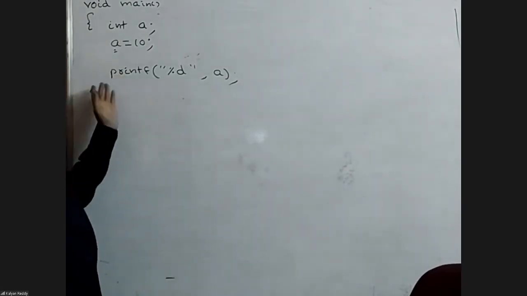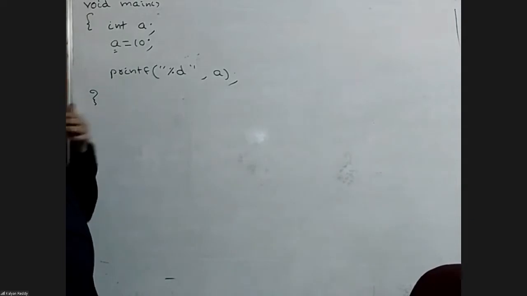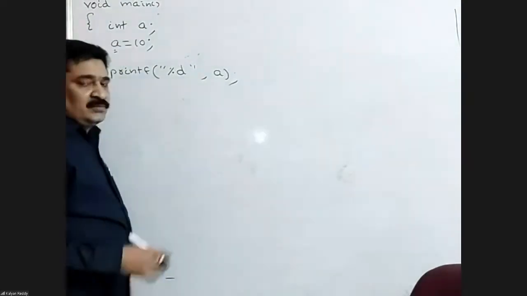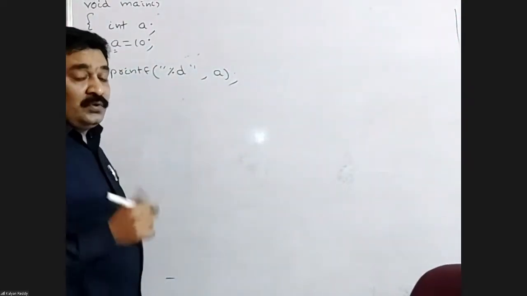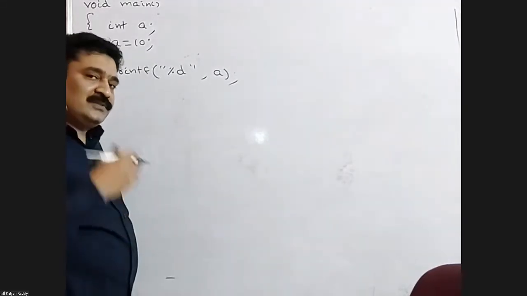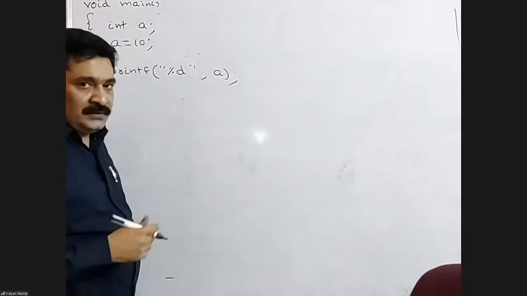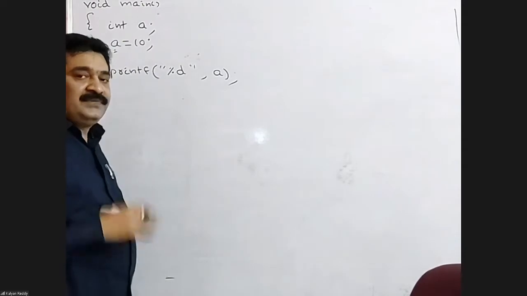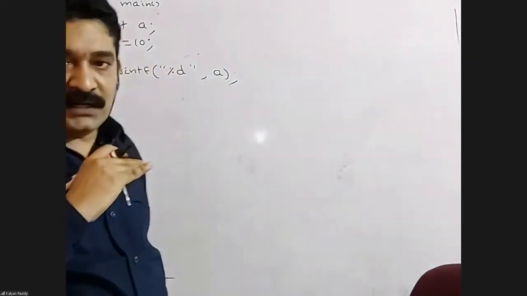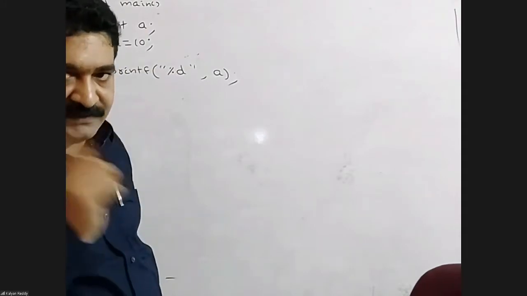Next, a equals 10, printf percentage d a. Fine. When we run it, the output is 10. It is valid. In C, can we create variables anywhere in the program? No. Only in C++, anywhere, whenever you want. About C++, I will discuss later. Concentrate on C only. In C, variable declarations need to be at the beginning of the body. Body means after the curly brace opens.